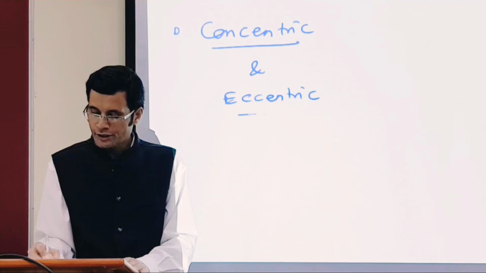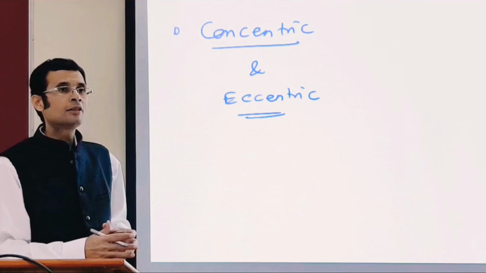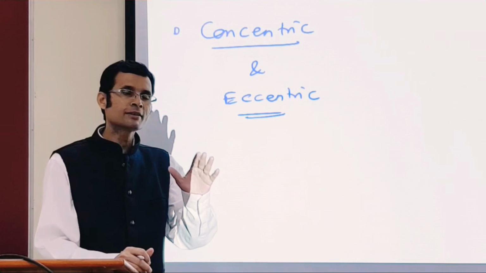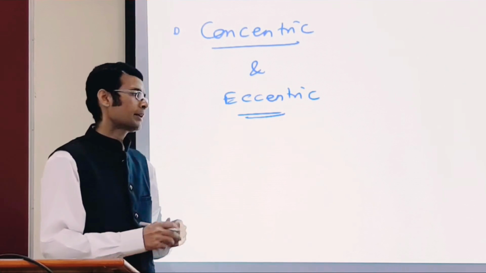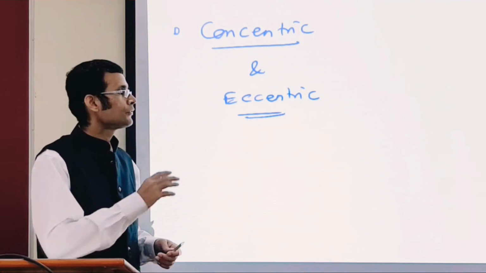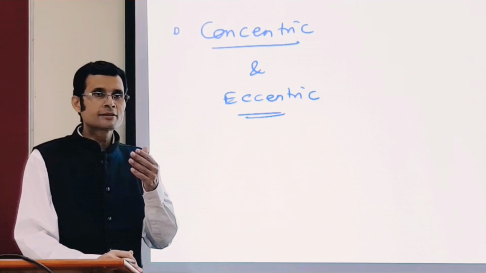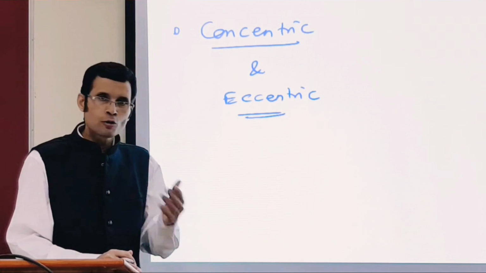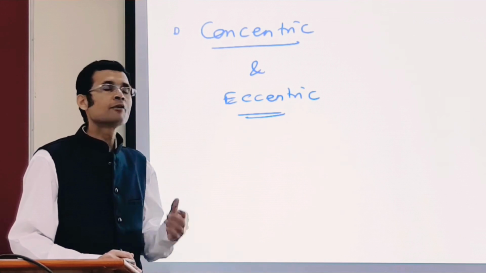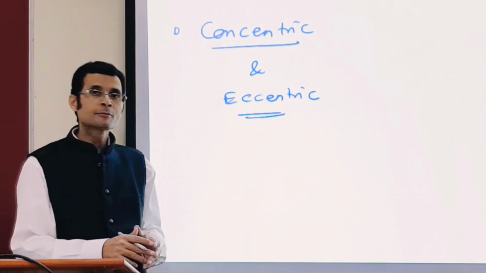Concentric and eccentric contraction. To understand this, we must first understand that muscle always has some amount of tension present in it. Even if it is completely relaxed, there is some tension in it, and that means there is some amount of contraction which is always there in the muscle. Now with that in mind, let's try to understand this.